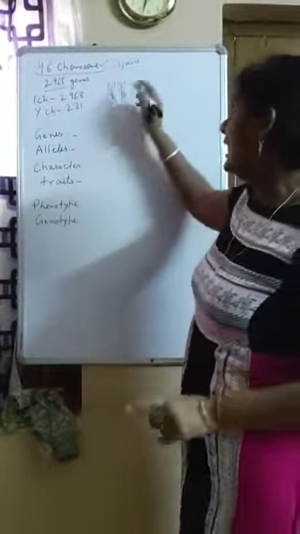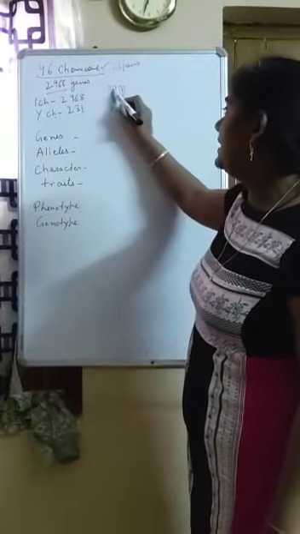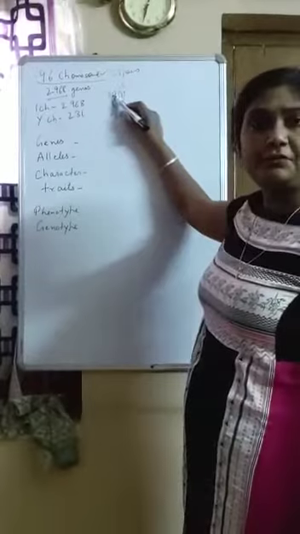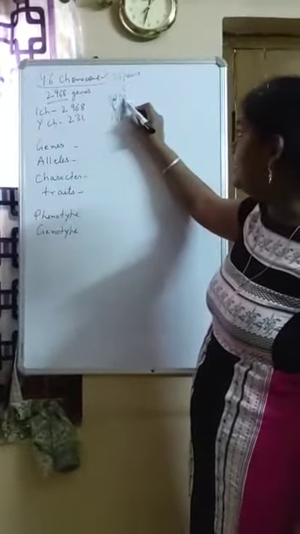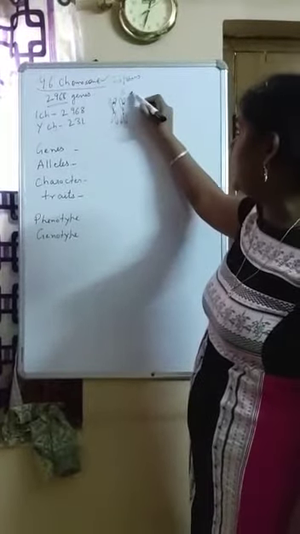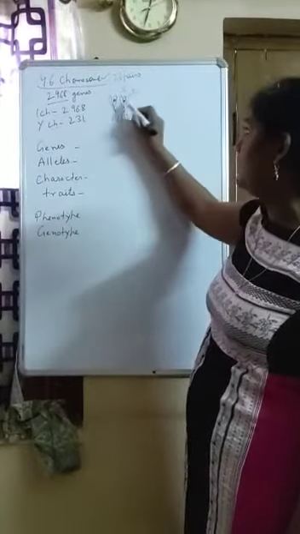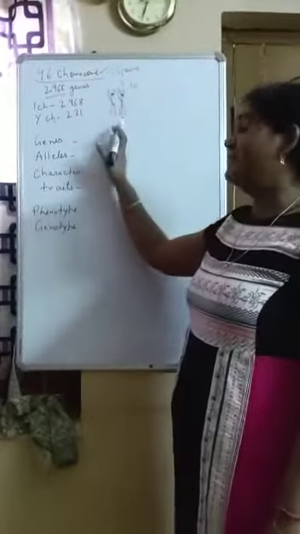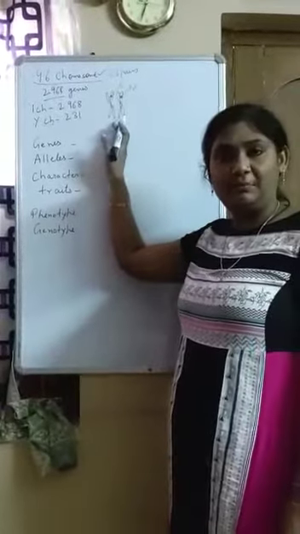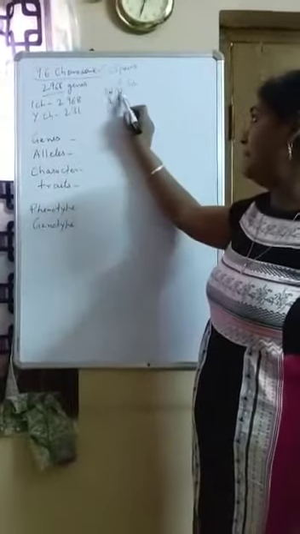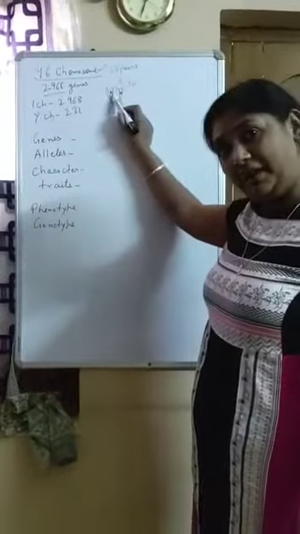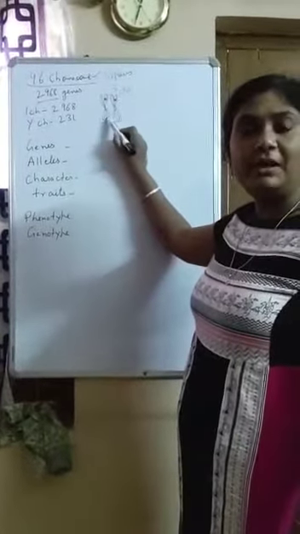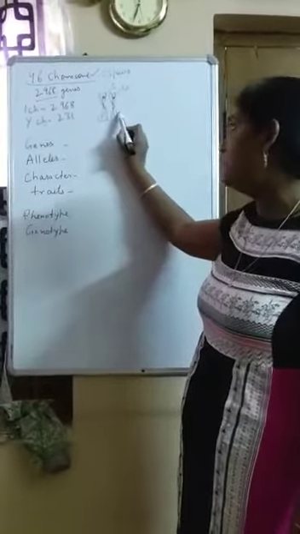same place. For example, I have a gene capital S here in this part of the chromosome. So I'll have another gene, maybe the same capital S or maybe small s, in that same place. So homologous chromosomes are the same type of chromosome, having the same shape and size, having the same type of genes in the same place, and they are derived from the parents, one from the mother and the other from the father.